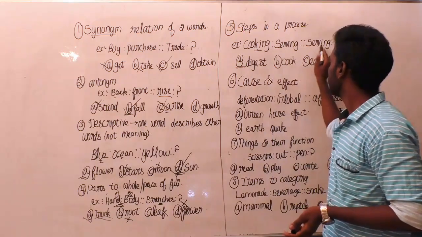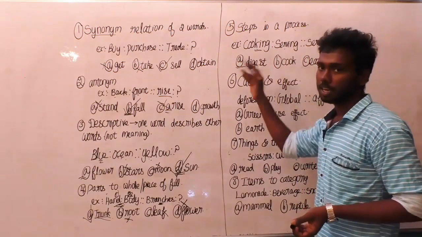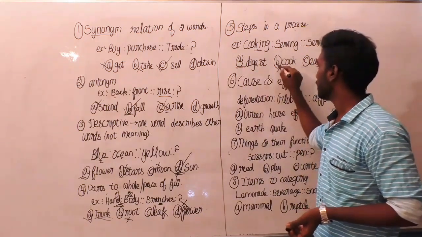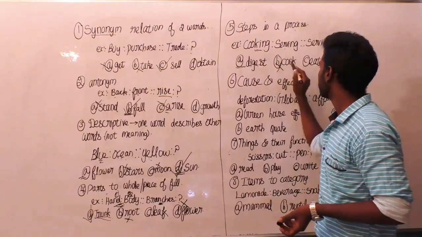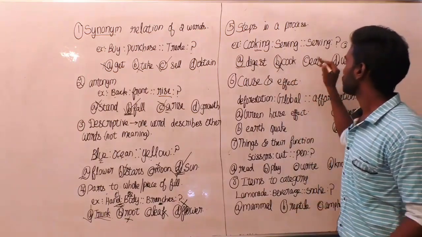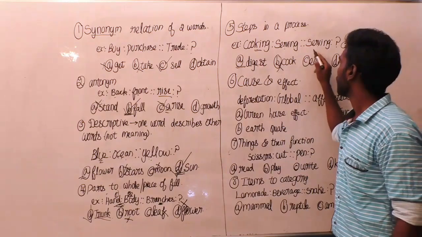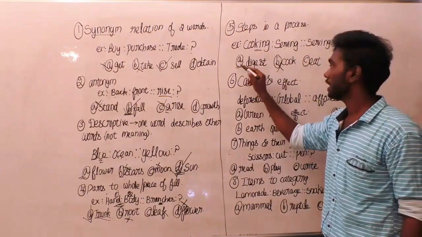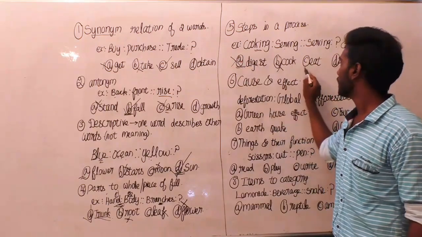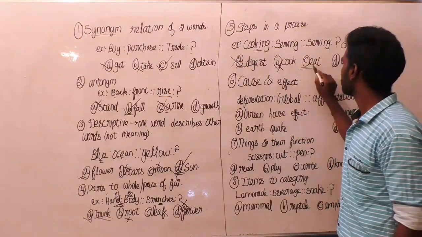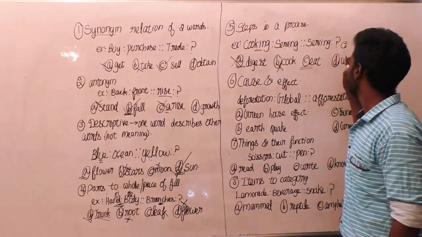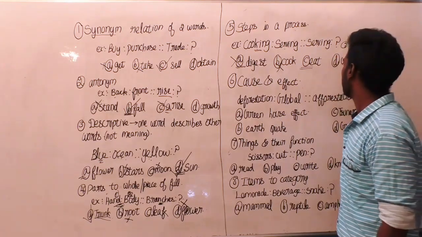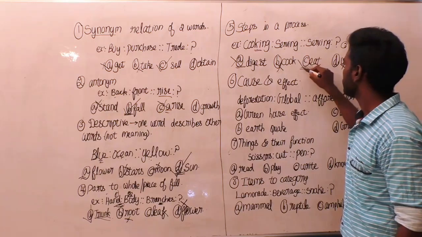The next is serving is to cook. It is going backward again. So this will definitely not be the right answer. Serving is to eat. There are chances for serving is to eat and it is closer than digest. So in this situation we can eliminate the word digest. We can reserve this option, eat. The fourth option is serving is to wash. This is also a totally out of order option and the final answer is eat.